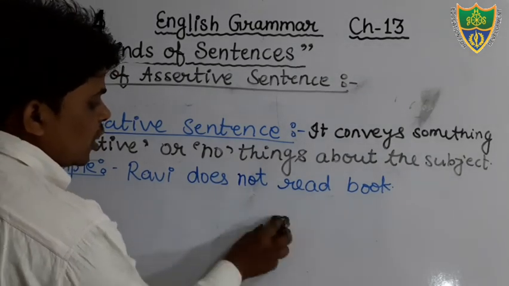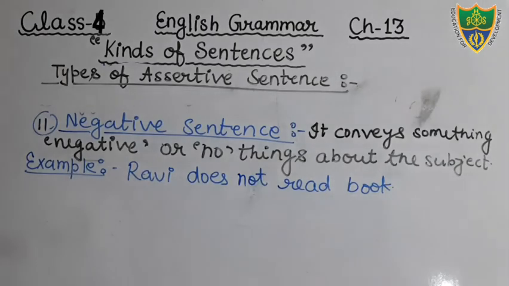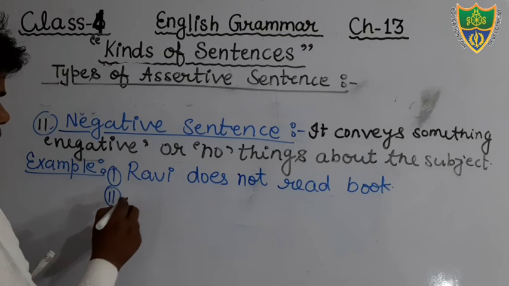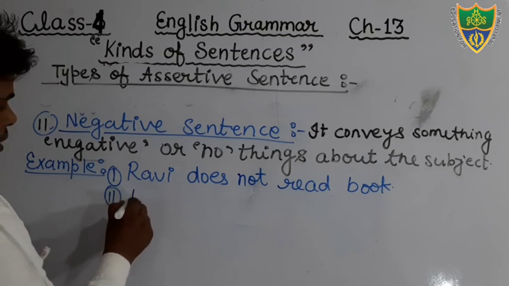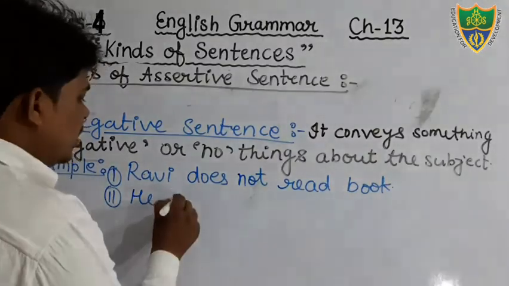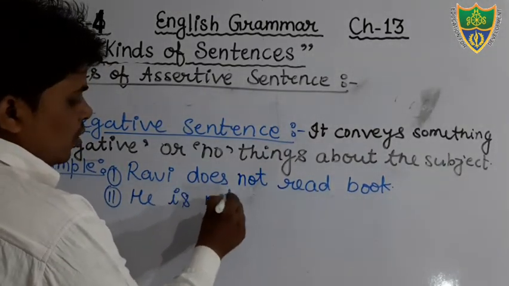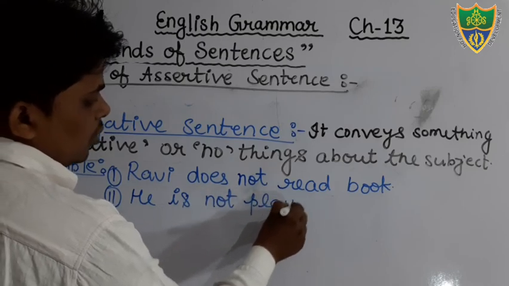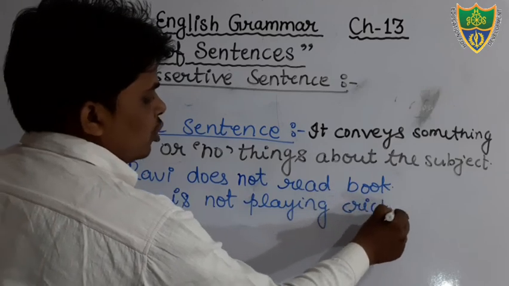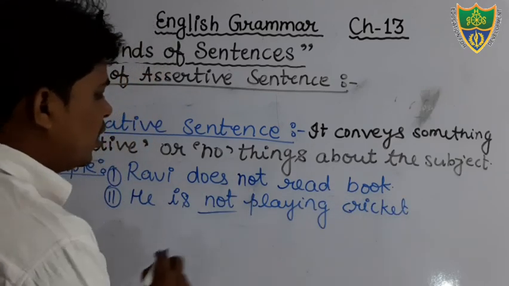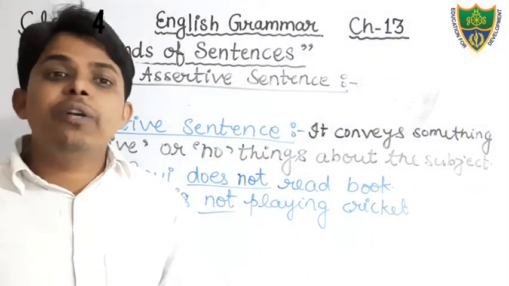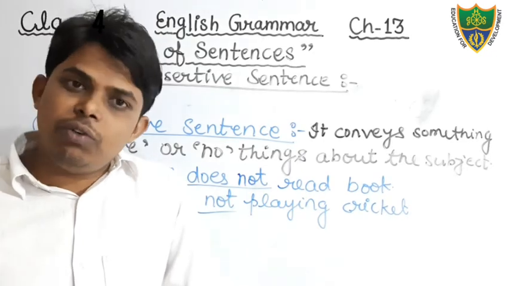In negative sentences, you will always get negative words. One more sentence you can see. He is playing cricket. So we will write here, he is not playing cricket. Okay, students? That is very simple. In a negative sentence, you will get negative words. But in an affirmative sentence, you will not get any kind of negative word.